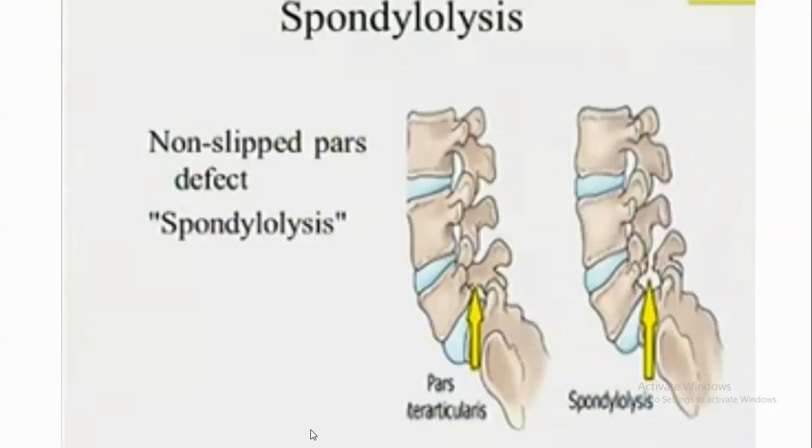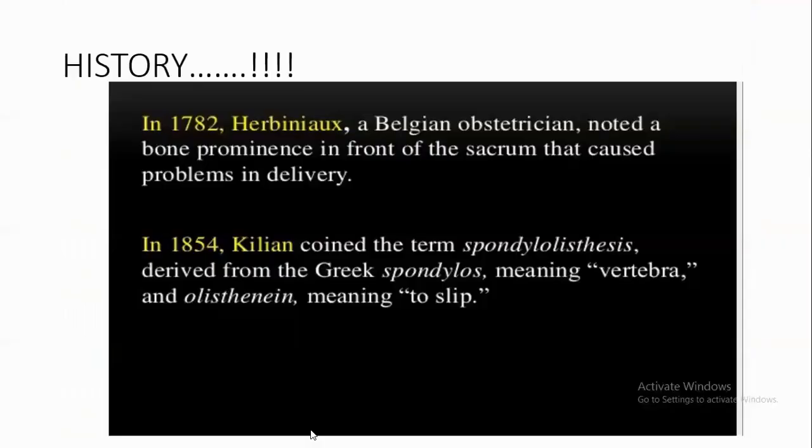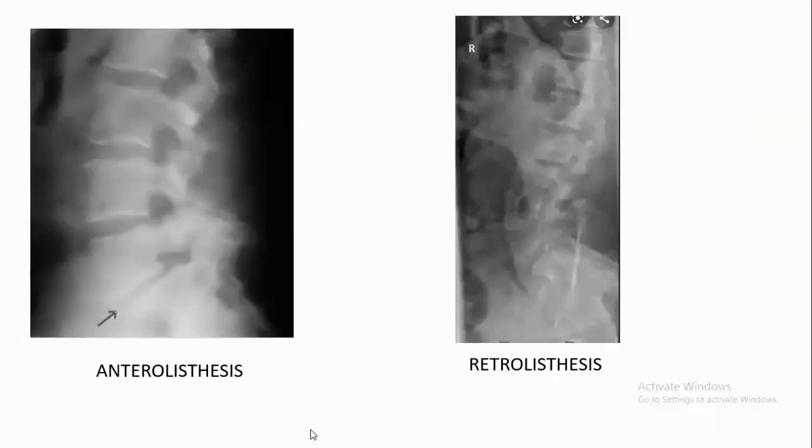That is called spondylolisthesis. Coming to the history, a Belgian obstetrician named Herbiniaux noted a bony prominence in front of the sacrum that caused problems in delivery. It was described 200 years back. After 60 years, Killian coined the term spondylolisthesis, derived from the Greek: spondylos means vertebra and olisthesis means to slip. That is anterolisthesis, simply called spondylolisthesis. Here you see the L4 vertebra slipped over the L5 vertebra. Then retrolisthesis, that is, the L1 vertebra slipped backwards on the L2 vertebra.